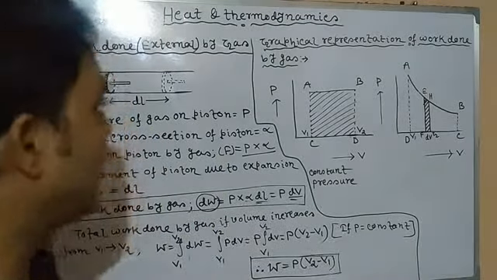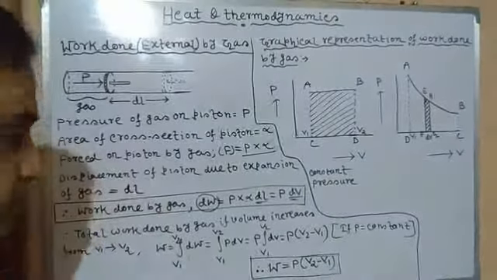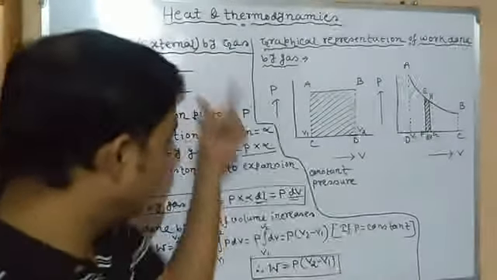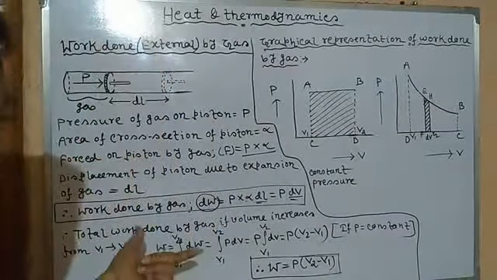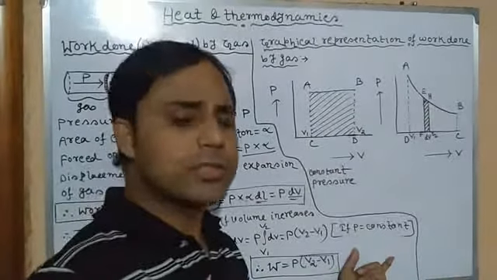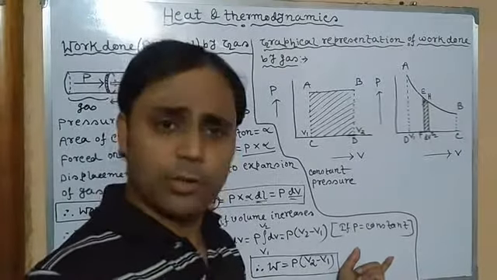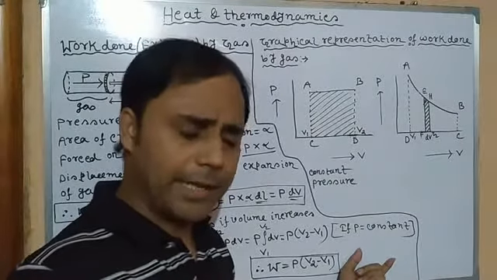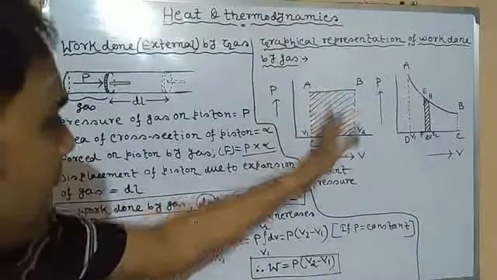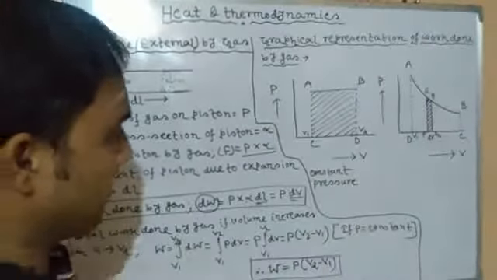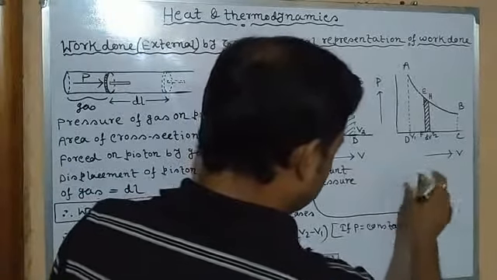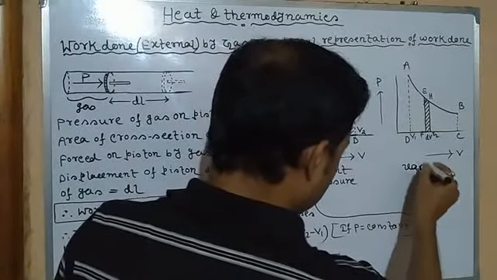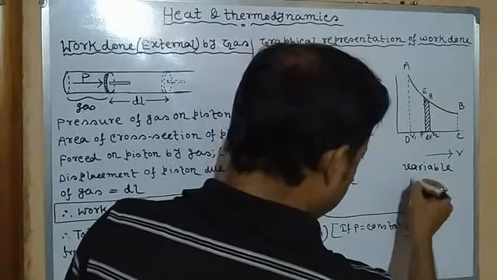Now let's see what will be its graphical representation. Very interesting, because we have calculated this expression by assuming constant pressure. But what will happen if the pressure is not constant? It is not mandatory that the pressure has to be constant. It will vary. So in the first diagram you can see it is at constant pressure, but the second is at variable pressure.